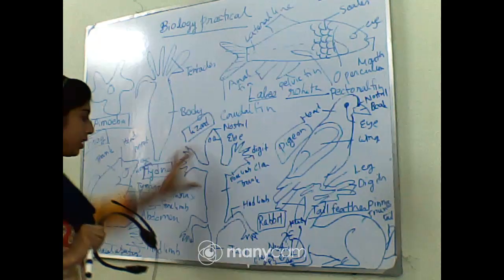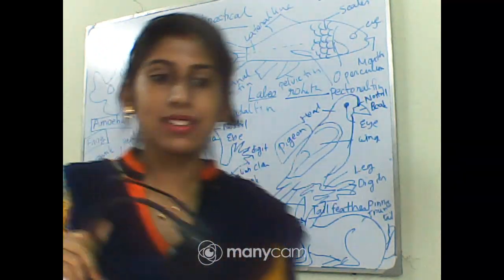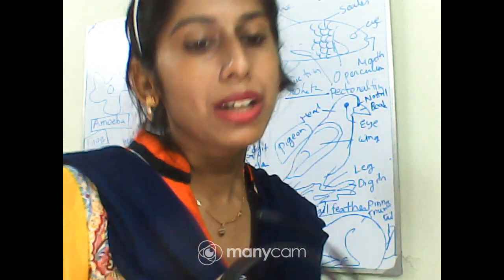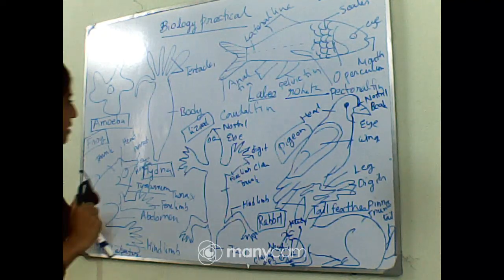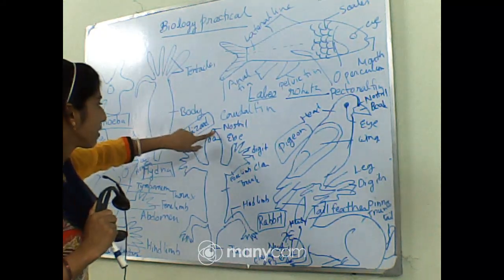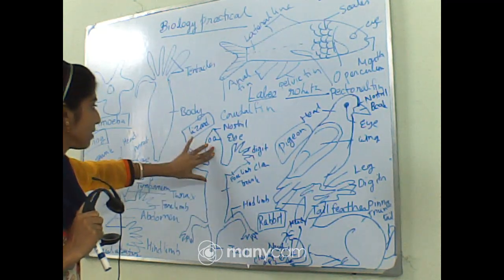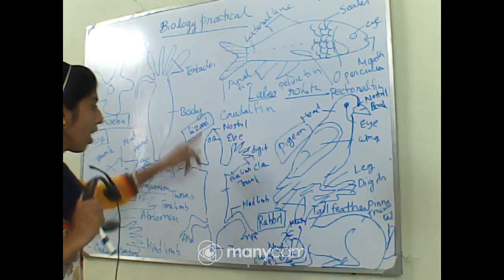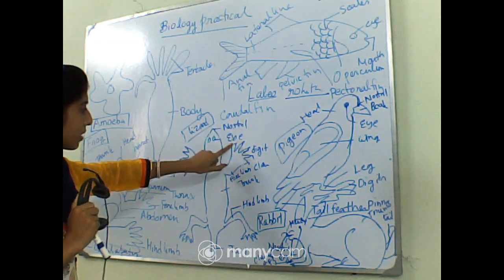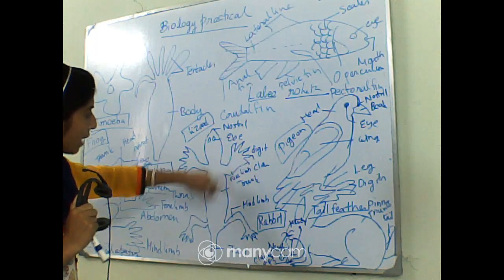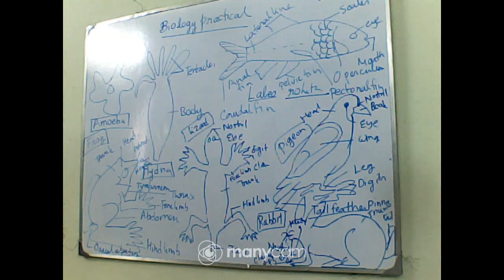Now let's move to the next one, that is the lizard, which is coming under the reptiles, right? So it is coming under the class Reptilia. So in the reptiles, what are the main characteristics? You can see these are the eyes, nostrils, these are the forelimbs and hind limbs, and this is head, trunk and tail, how their body is divided. But one important criterion you can see, their fore and hind limbs have digits but with claws, but the previous one does not have claws.